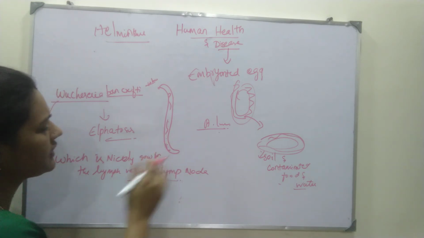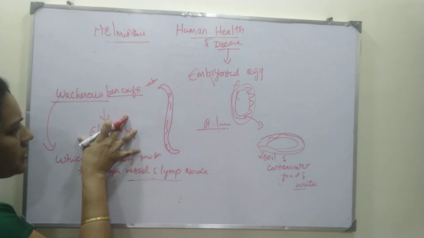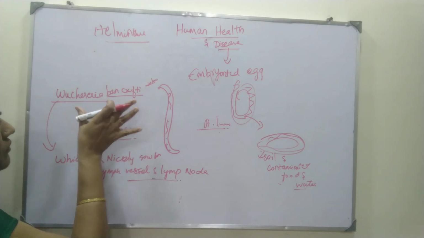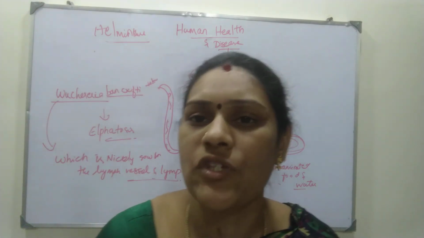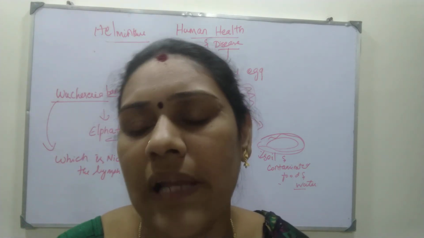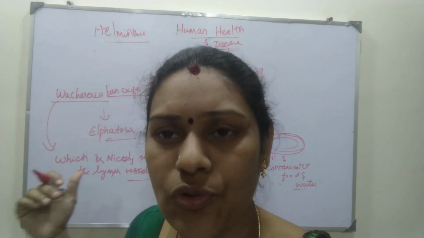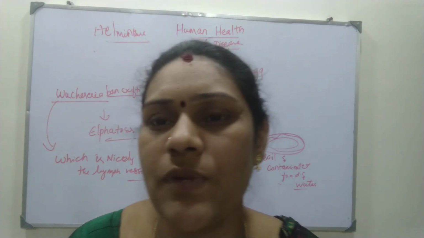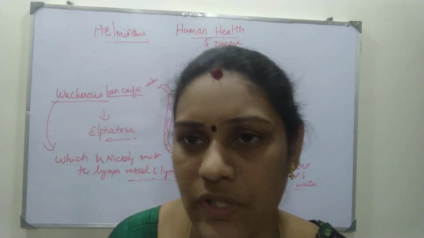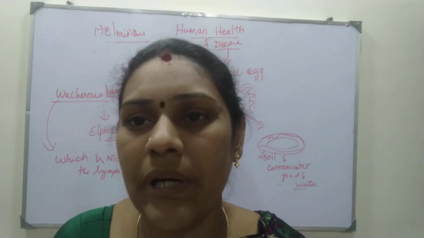So how will you get this infection? This is just an introduction. What is the causative agent, Wuchereria bancrofti? What is the mode of transmission? That is by mosquito bite. Like malaria, you get this filariasis through a mosquito bite only. The mosquito variety is the Culex mosquito. There is a mosquito called the female Culex mosquito, and half of the life cycle takes place in that mosquito.